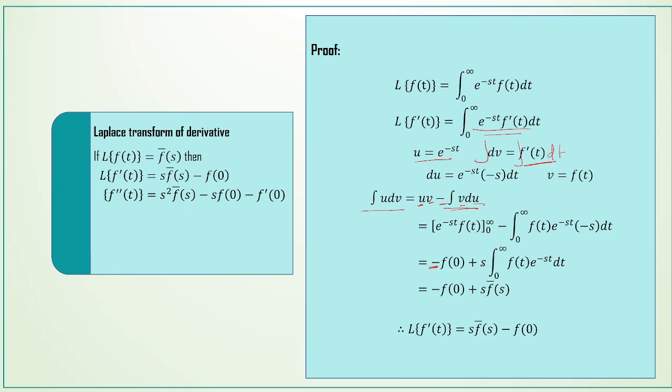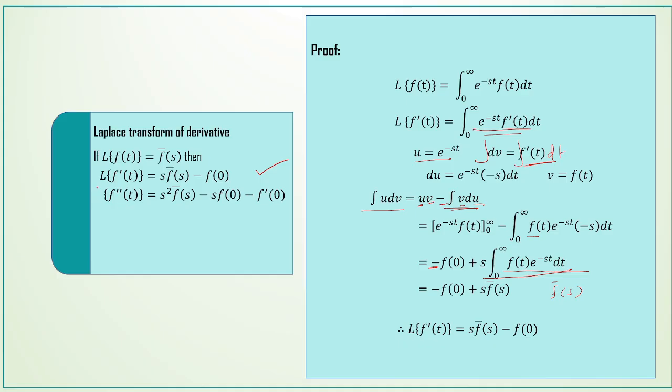So s into the integral 0 to infinity f of t e power minus st dt. Again, it is nothing but f bar of s, that is L of f of t, which is the integral 0 to infinity f of t into e power minus st dt. So we can write this integral as f bar of s: s into f bar of s minus f of 0. Therefore, L of f dash of t is equal to s into f bar of s minus f of 0. So the first one is proved.